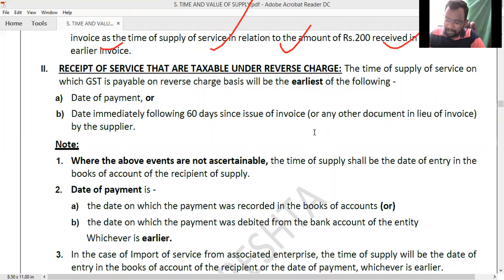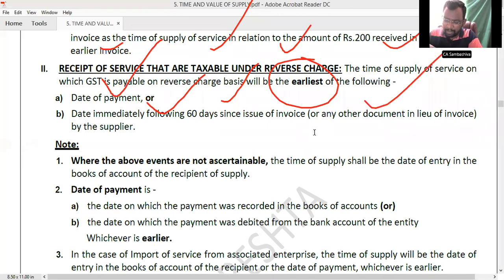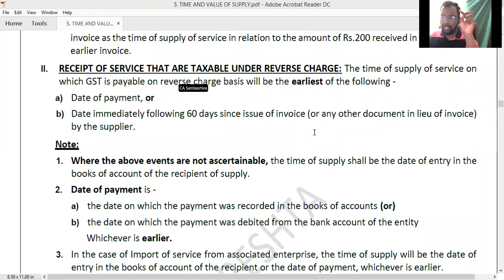The time of supply of service on which the GST is payable under reverse charge mechanism will be the earliest of the following. Date of payment, if payment was made within a period of 60 days, or the date immediately following the 60 days, which is nothing but the 61st day since the issuance of the invoice or any other document in lieu of invoice by the supplier. So date of payment or 61st day, whichever is earlier, will be the time of supply.